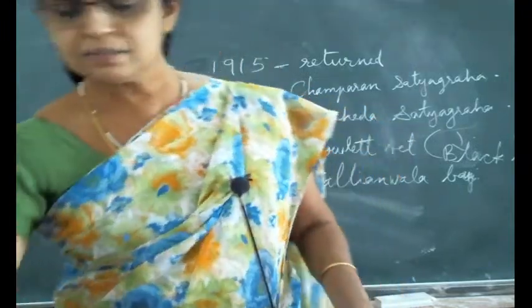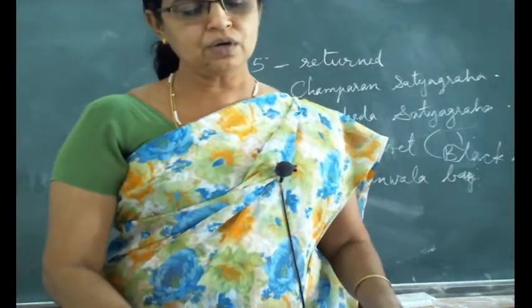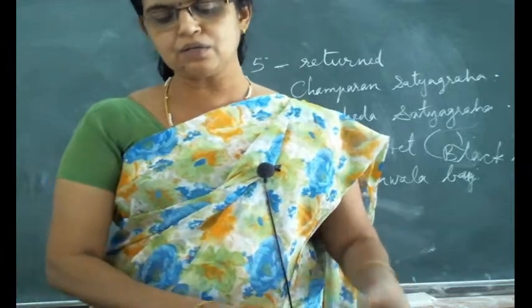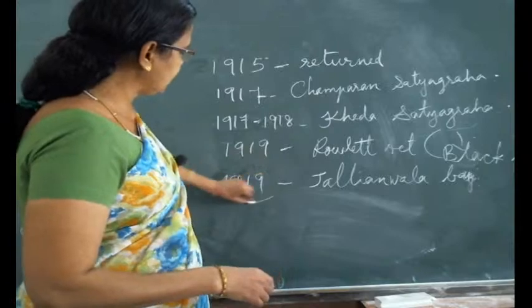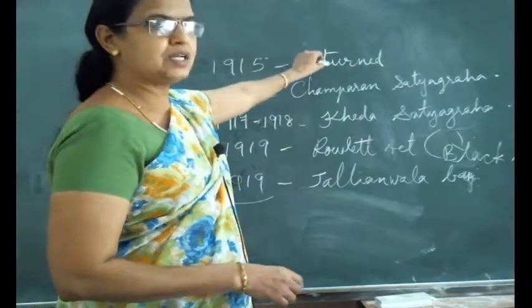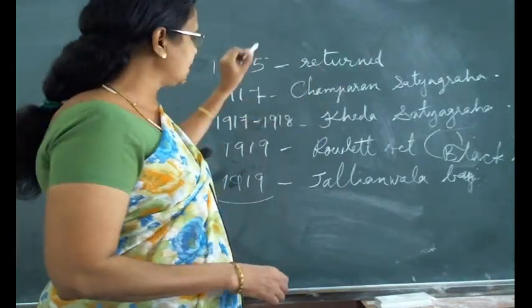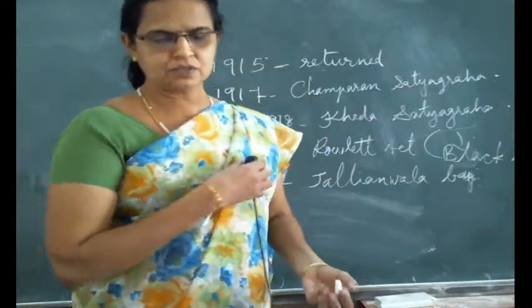Okay, today this much, and Narendra sir's class will be there, I think. Sir will continue with the Khilafat movement and non-cooperation movement in the next class. So from 1915 to 1919 we have reached. The main important incidents were Gandhiji's return, Champaran Satyagraha, Kheda Satyagraha, Rowlatt Act, and the same year the Jallianwala Bagh massacre. Okay, so complete the work.